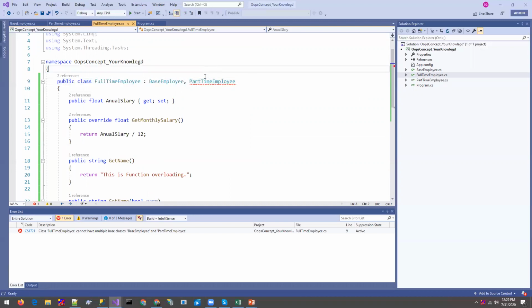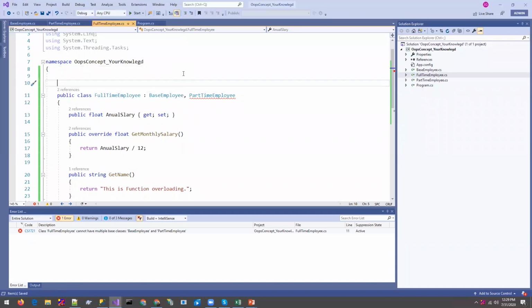You might have one question: what should we do if we want to use the part-time property in the full-time employee along with the base class? The first thing we can do is copy all the members and member functions of the part-time into the base class. But if you do not want to copy, .NET provides one feature called interface. We use interfaces to achieve this kind of multiple inheritance.